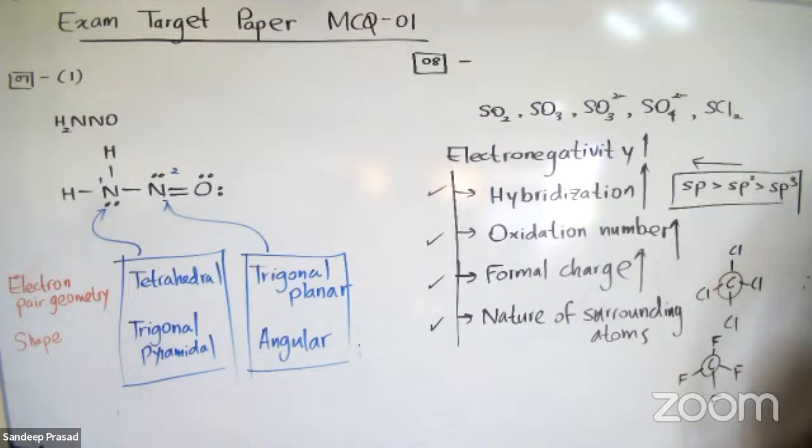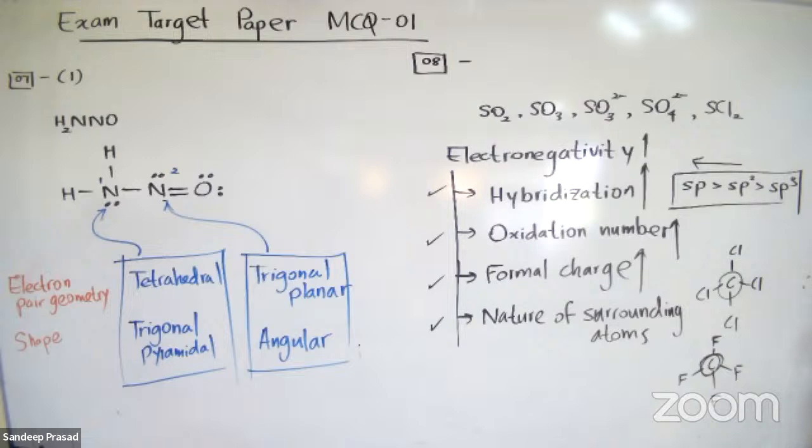Since it is pulling electrons from carbon, carbon is becoming more electropositive. That means carbon is positively charged, not electropositive. Carbon is positively charged. So if it is positively charged, carbon can easily pull the electrons from the others. So therefore, we can understand that here clearly this carbon atom is the most electronegative carbon atom. So when the surrounding atoms are becoming electronegative, the central atom is becoming electronegative too, right?